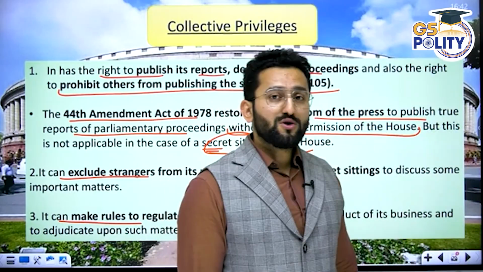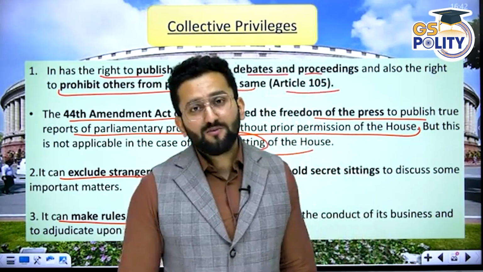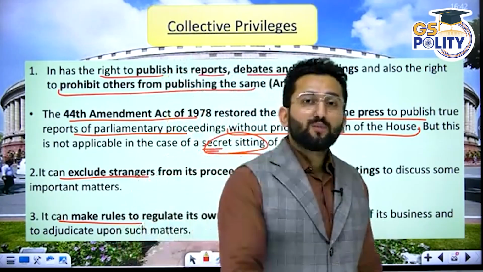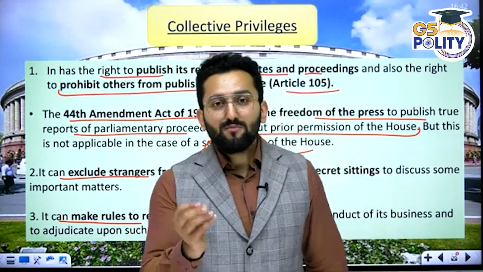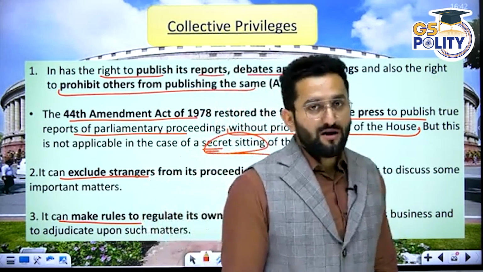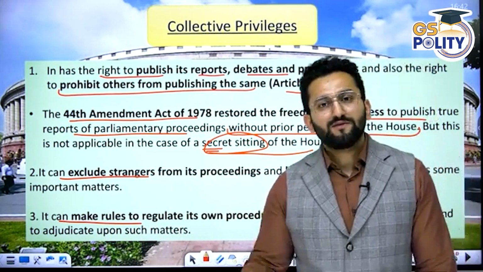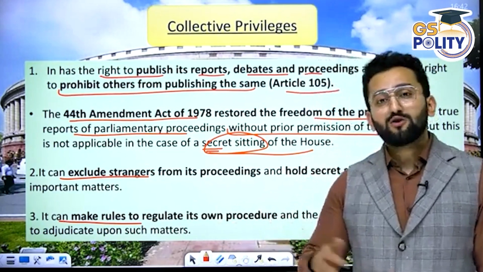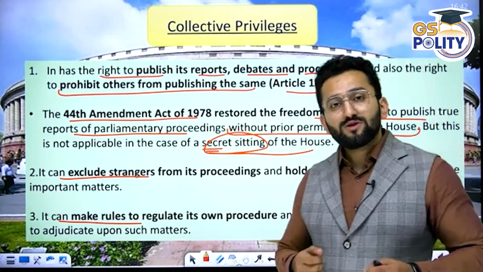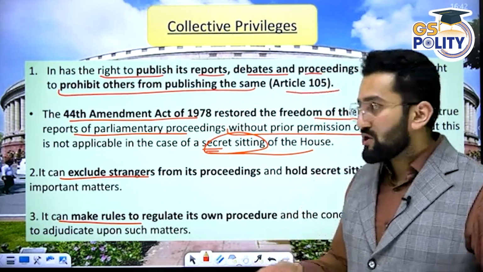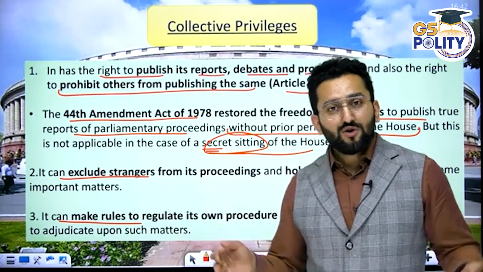So consider you are a reporter and you met a member of parliament and were shaking hands with that member, and you slipped some microphone or device into his pocket, and that member was part of a secret sitting. Now you took this microphone and published this audio or video on your channel for gaining TRP.